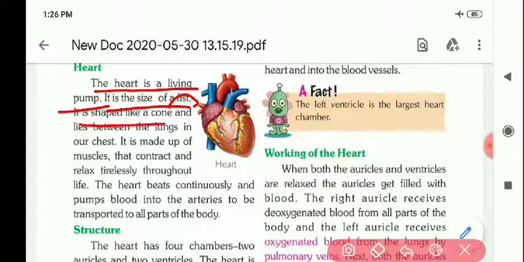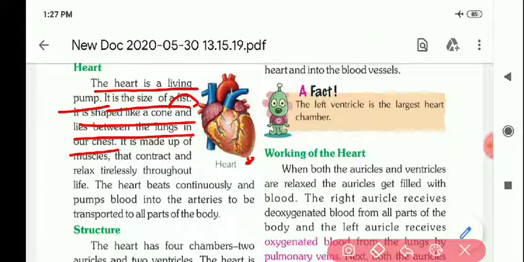It is shaped like a cone and lies between the lungs in our chest. Heart lies in the chest between the lungs and its shape is like a cone. See, the cone is there. And this conical structure is towards the left side slightly. That is why we say that the heart is situated on the left side of the body. But it is in the center.